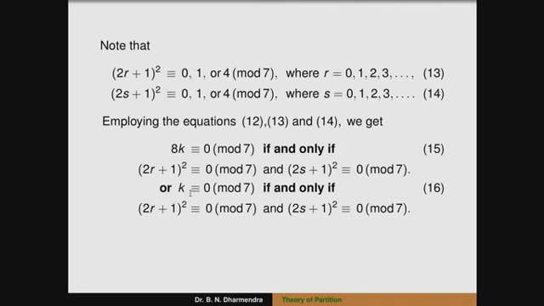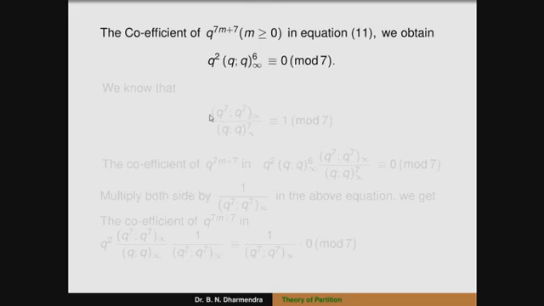So we are using the fact that the coefficient of q^(7m+7), for m greater than or equal to 0, in equation 11, that is q^2 (q;q)_infinity^6, is congruent to 0 modulo 7.